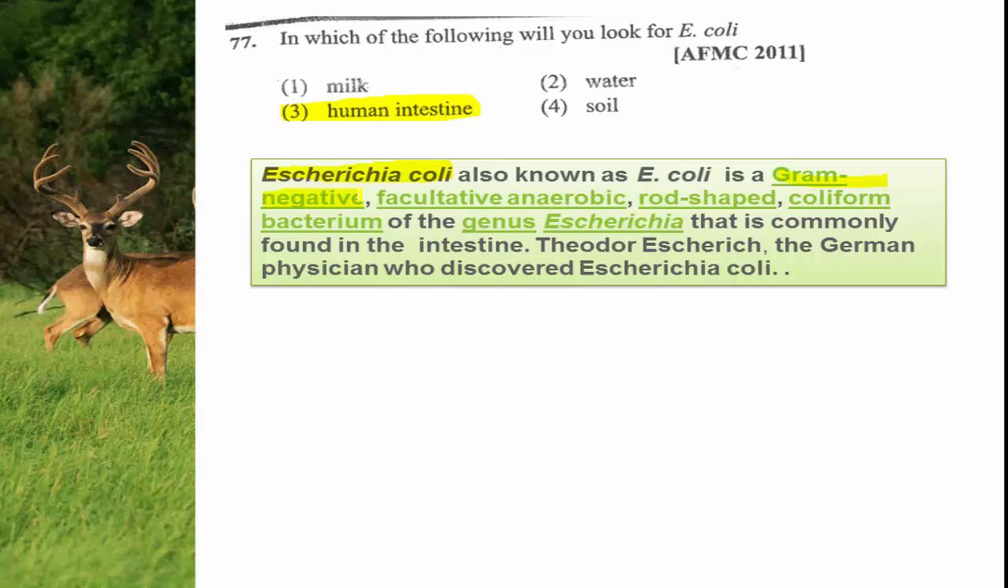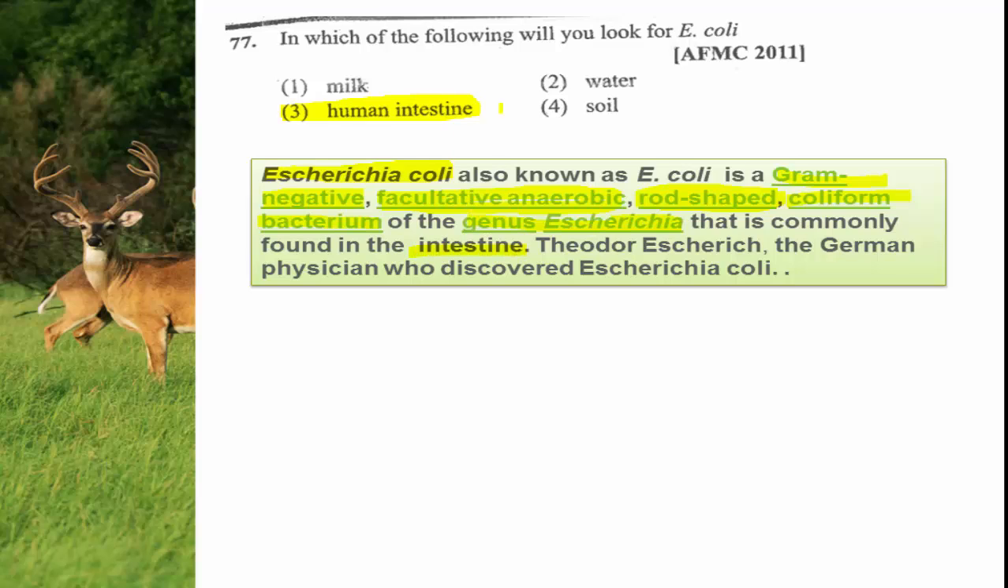You are familiar with this term. After staining with the iodine solution, if it is washed in alcohol and the color of the iodine solution is retained, the bacteria are gram-positive. If that stain is not retained, it is gram-negative. And it is a facultative anaerobe, depending on the condition and availability of oxygen. It is rod shaped. What is the name for rod shaped bacteria? Bacillus. It is a coliform bacterium of the genus Escherichia, which is commonly found in the intestine.